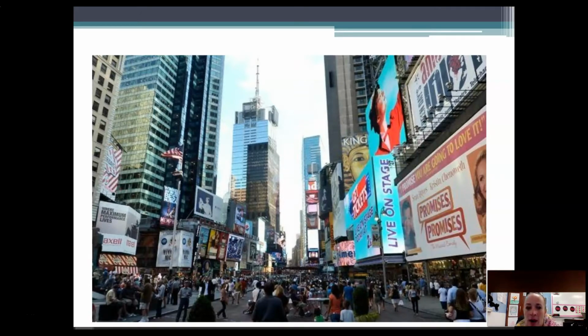This is Times Square, one of the most popular places in New York City. If you've ever watched the ball drop on New Year's Eve, that's called Times Square. Now, most people in a big city are going to walk. They're going to get a home that is close to their work, so they're able to walk there. So remember that walking is also a main mode of transportation because walking is a movement of people. Every time that you walk, you're moving yourself.